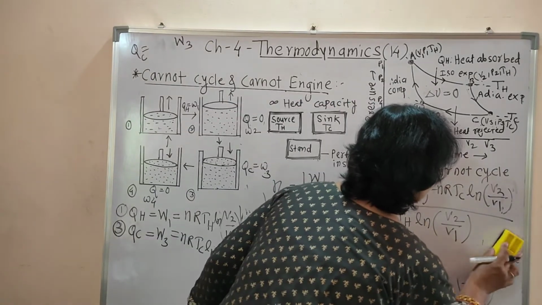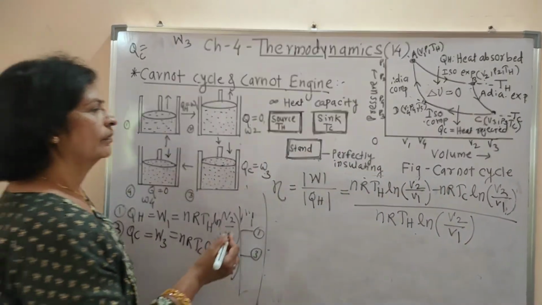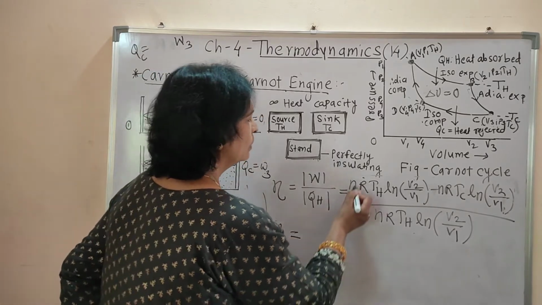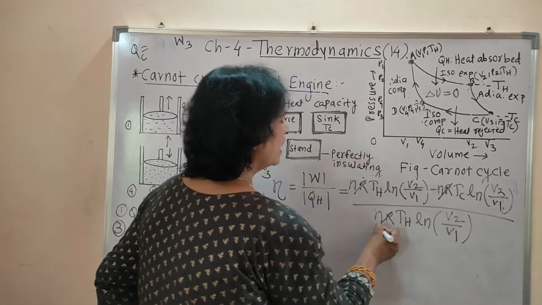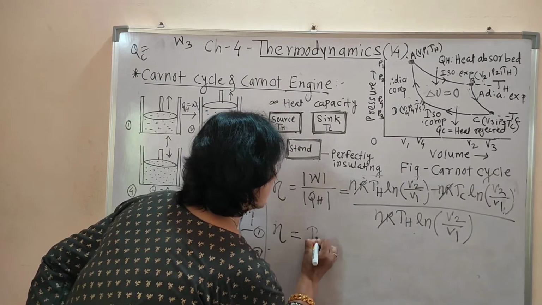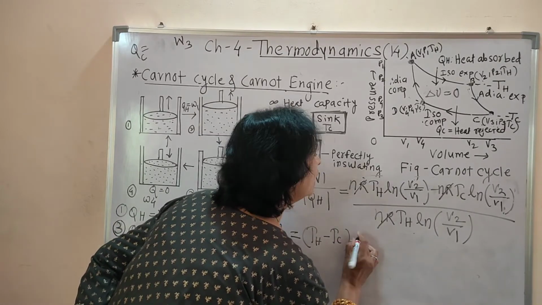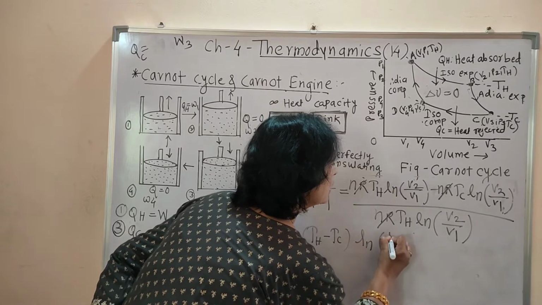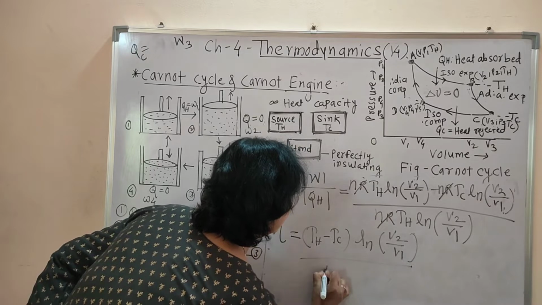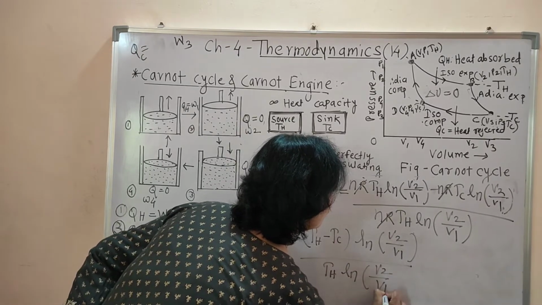Now this nR gets cancelled, and TH minus TC is taken as common outside the bracket, log to the base e of V2 by V1 divided by TH log to the base e of V2 by V1.